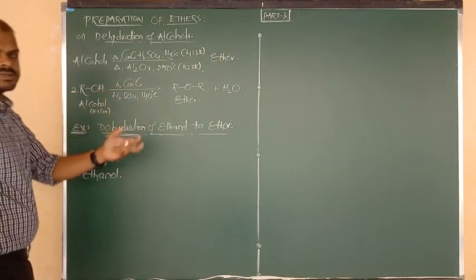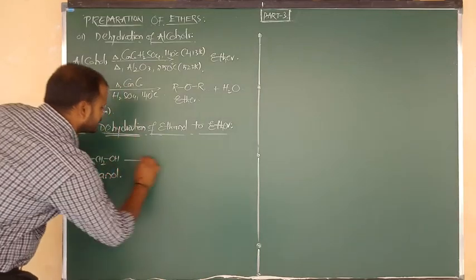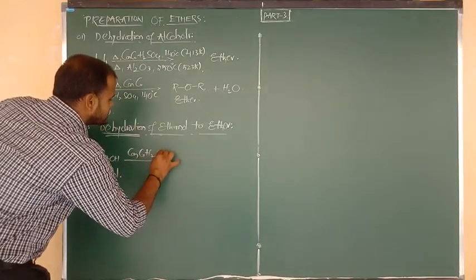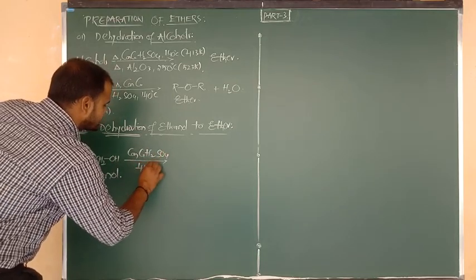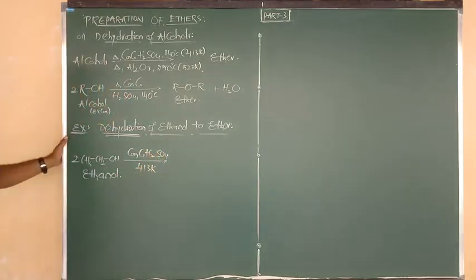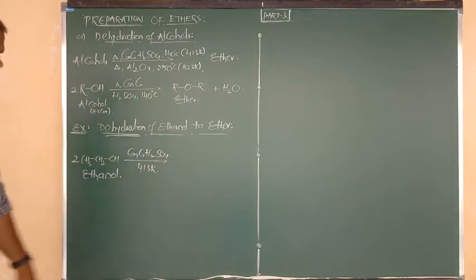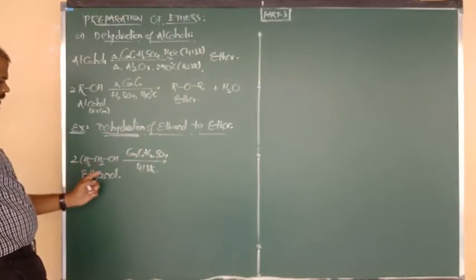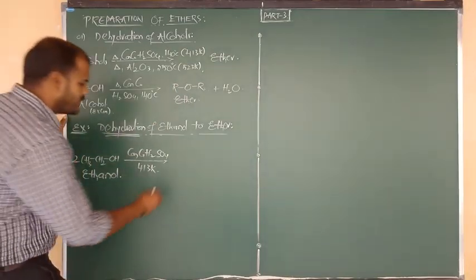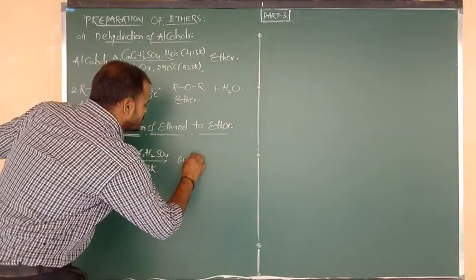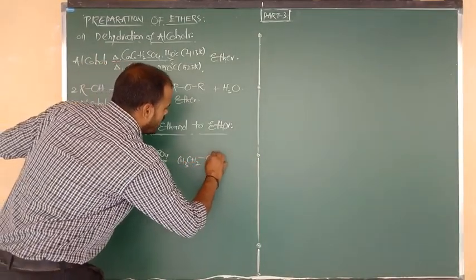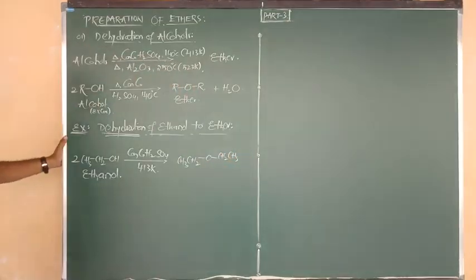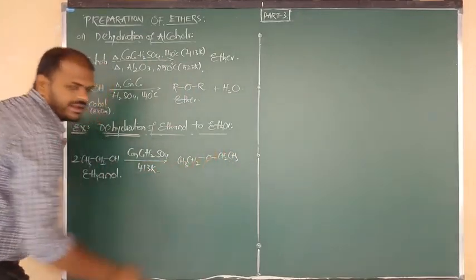As per which point of view? Undergo heating with concentrated sulfuric acid. Upon heating with concentrated what? Sulfuric acid, and the reaction takes place at 413 Kelvin, or we can say 140 degrees Celsius. It is going to form the ether. In place of R we have to write ethyl. How many ethyl groups are there? 2 ethyl groups are there. So CH3CH2O, again bonded to CH2 and CH3. 2 ethyl groups, yes, I have written here.